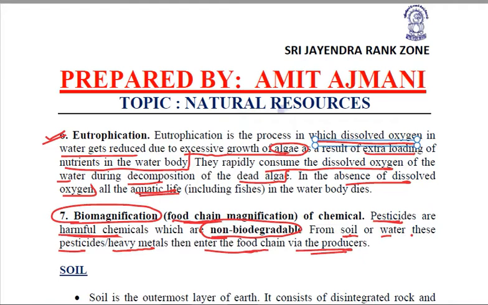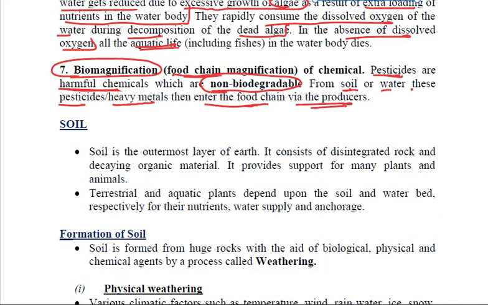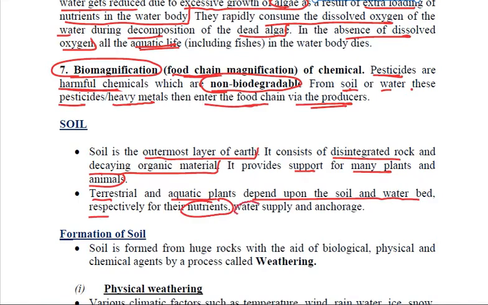Clear? Now let us understand the third very important natural resource, that is our soil. Now we know that soil is the outermost layer of earth and it consists of disintegrated rock and decaying organic material. It also provides support for many plants and animals. Terrestrial as well as aquatic plants depend upon the soil and water bed respectively for their nutrients, for their water supply and for their anchorage. So it makes soil a very important natural resource.